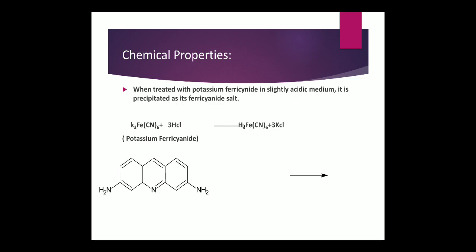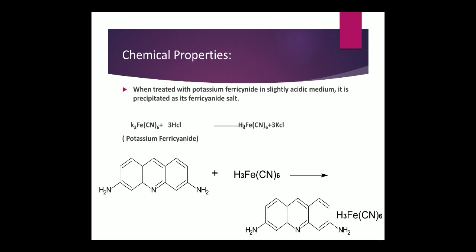Now if we discuss the chemical properties of proflavin, when it is treated with potassium ferricyanide in slightly acidic medium, it is precipitated as ferricyanide salt. Potassium ferricyanide reacts with HCl, that is in acidic medium, and forms hydrogen ferricyanide. That hydrogen ferricyanide will further react with proflavin, our drug, and form the salt proflavin ferricyanide.